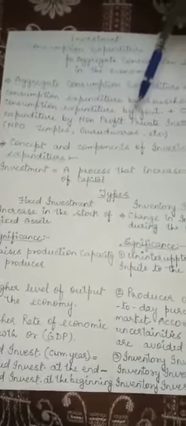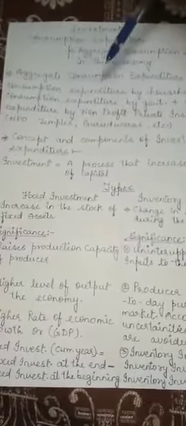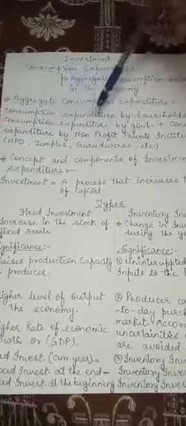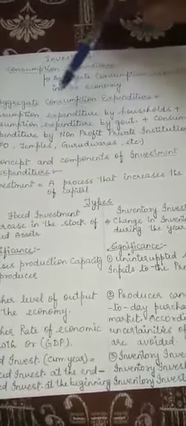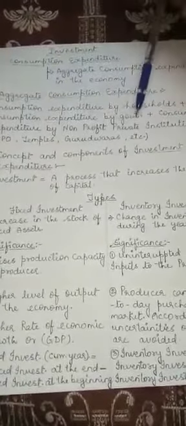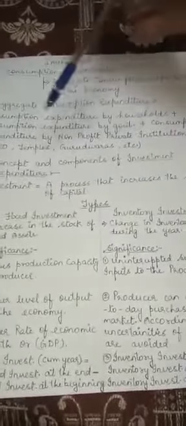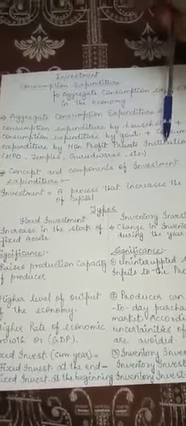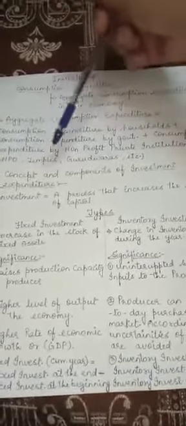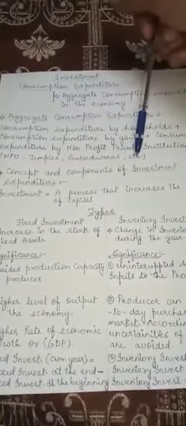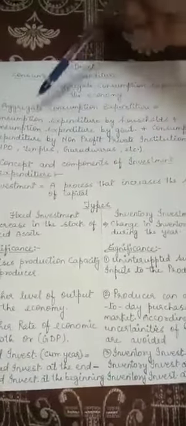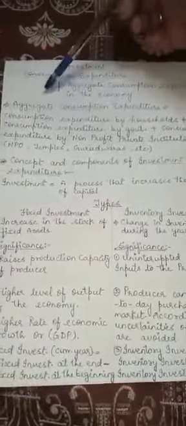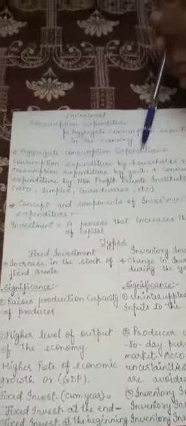So altogether we can say aggregate consumption expenditure includes three types of expenditure: consumption expenditure by households, plus consumption expenditure by government, plus consumption expenditure by non-profit private institutions, in which we include NPOs, temples, gurudwaras, etc. That together makes aggregate consumption expenditure. Aggregate means total.